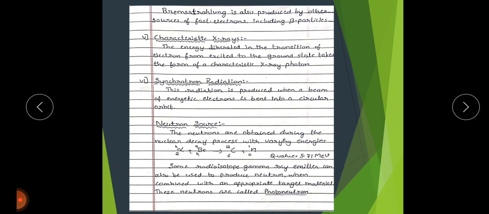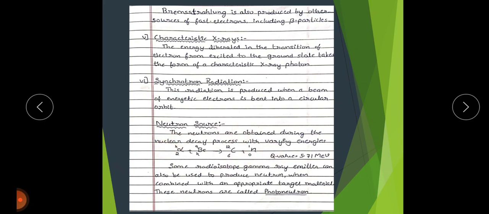The Q value, the energy difference between the product and target nuclei, is 5.71 mega electron volts for this nuclear reaction.